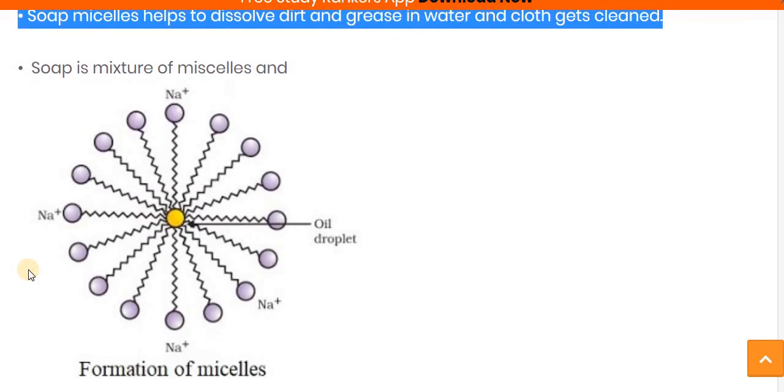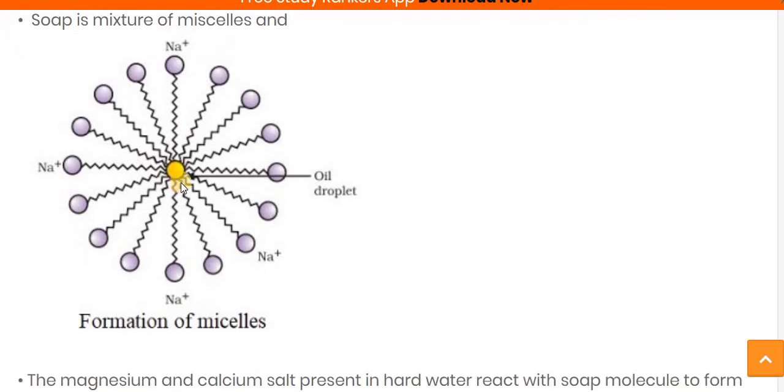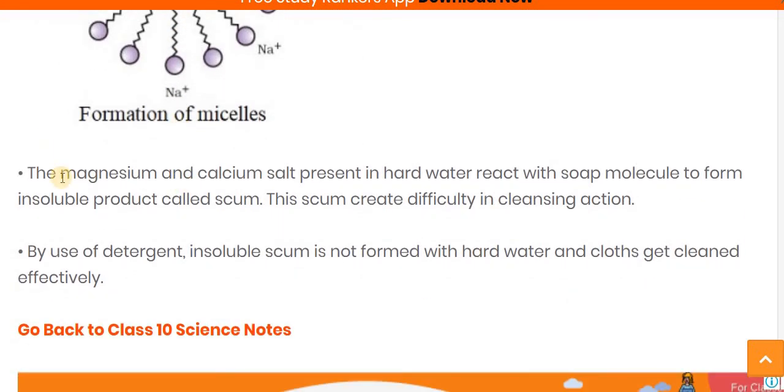And here you can see the structure of the micelle. In the middle is the oil droplet, or you can say the dirt particle, and this is the hydrophobic tail, that's why it is attached to the dirt particle. This is called the hydrophilic part, which is ionic in nature, so it is on the side of the water molecules. This kind of structure is known as a micelle structure.